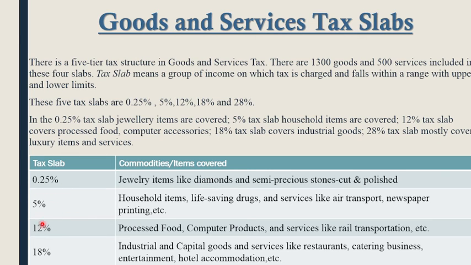Now in 5%, household items, life-saving drugs and services, air transport, newspaper, printing, etc. In 12%, processed food, computer products and services like rail transportation, etc. In 18%, industrial and capital goods, services like restaurants, catering, business, entertainment, hotel accommodation, etc. So this is all about these GST tax slabs.